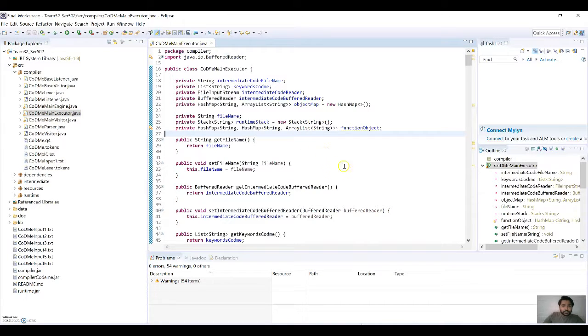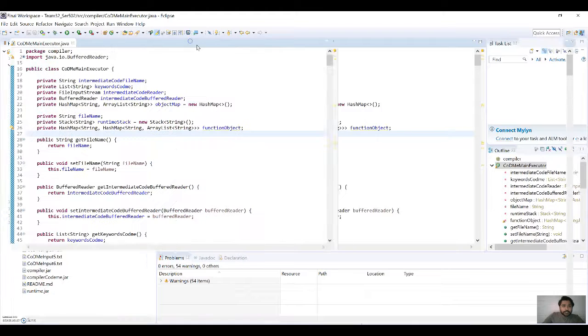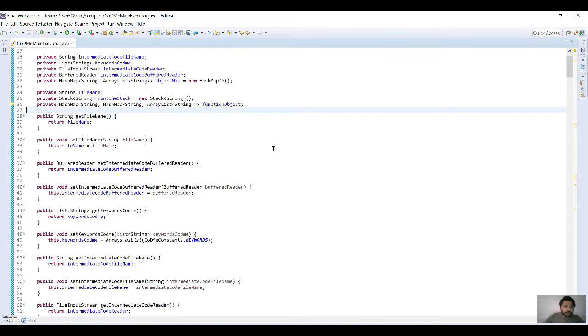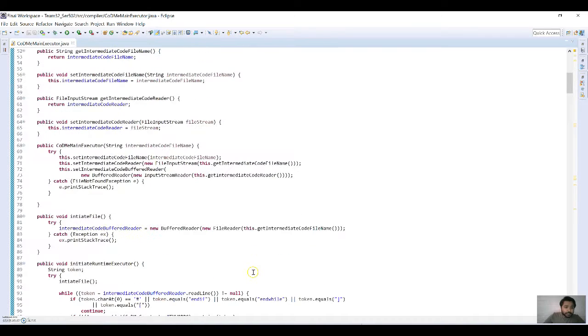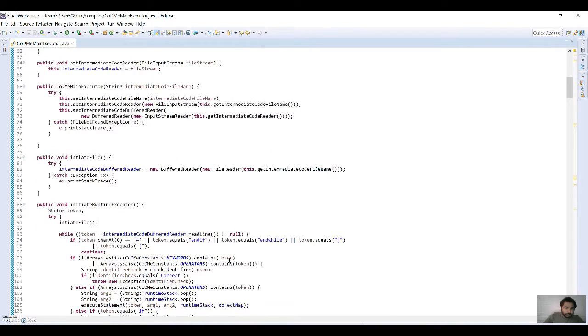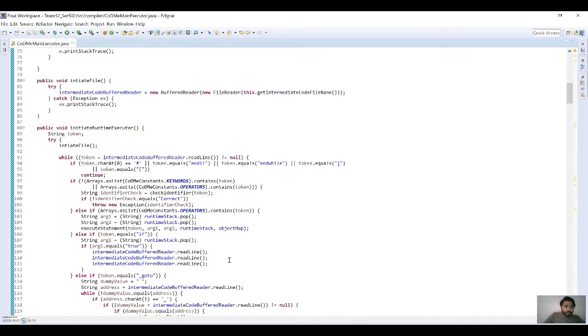So this is the executor code. As you can see, in this we are creating an object of the file where the intermediate code is being stored to the buffer reader object, and then processing it using the buffer reader object while extracting it line by line. We are primarily checking how exactly the code is structured. Like there are separate keywords and operators for our language, and for every keyword and operator we have a separate process.